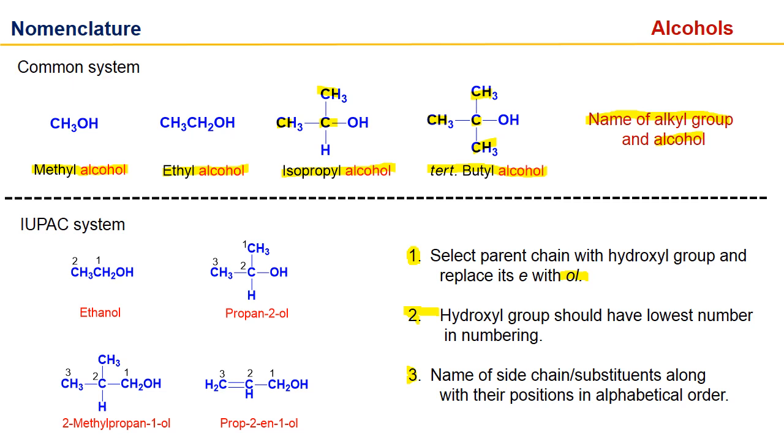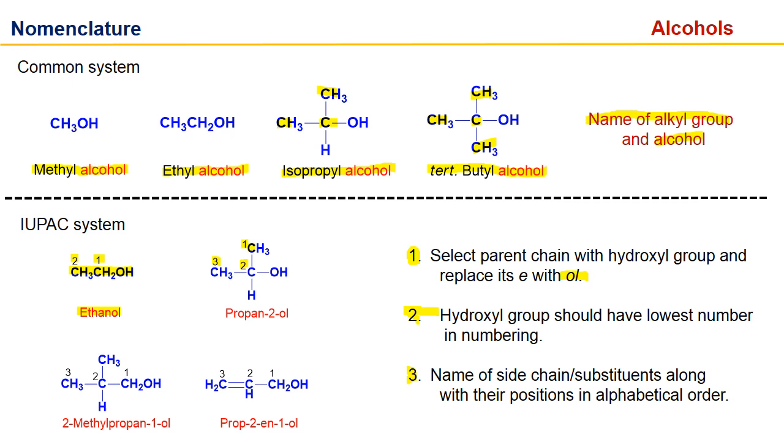For the nomenclature, we have some examples. In the first example, we have to number it from the alcohol side, 1, 2. Now it is ethane. The first rule is we have to replace E with ol. Ethane, ethanol. So the name is ethanol. In the second compound, we have to number it first, second and third. So this is propane.